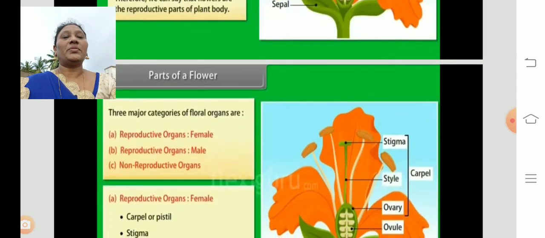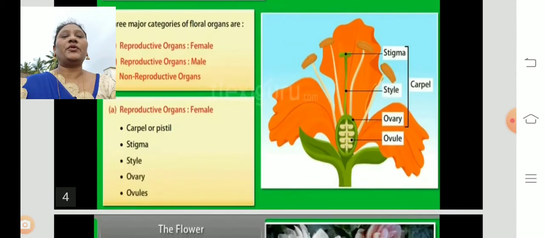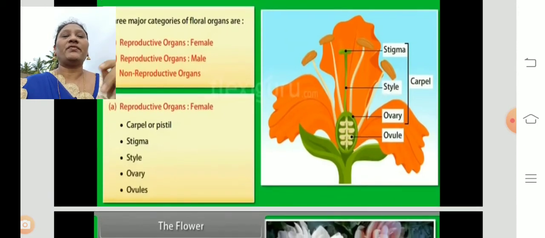The floral organs are divided mainly into three categories: reproductive organs of the female, reproductive organs of the male, and non-reproductive organs. The reproductive organ in the female we call the gynoecium, carpel or pistil.